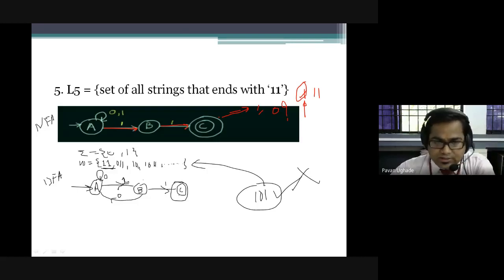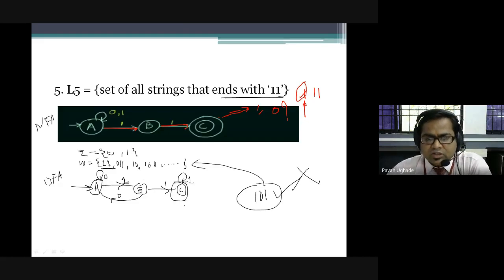Now come to C. Here there is no transition over any alphabet. So how can I give it? It should end with 1 1. How should I give it with the 1? It is very simple. Sir, it ends with 1, right? So here we will put 1 as a self-loop. Let any number of ones come; let it be any recurrence of the ones. It will be accepted at C, just like 1 1 1 1 1 1 1. See here, 1 1: once you reach C, let it be any number of ones, it will accept.